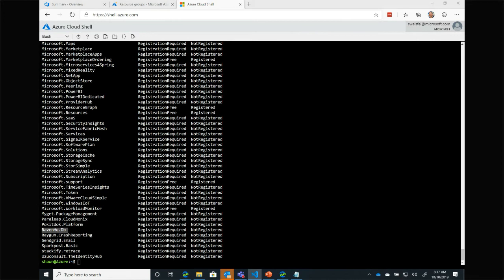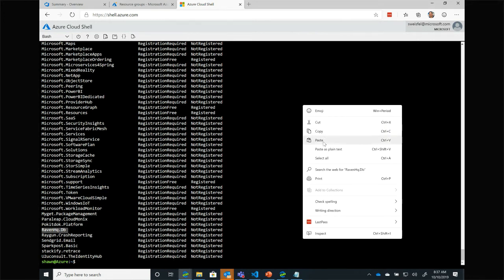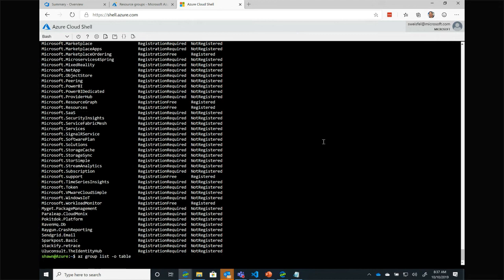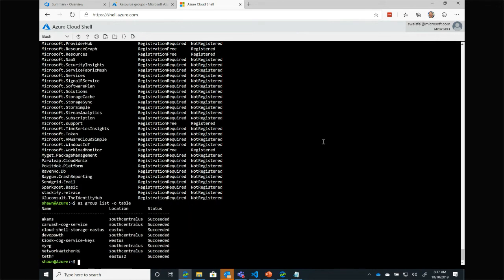I can also pull a list of all the resource groups that are available in my subscription. So let's go ahead and do that. So I executed az group list. I'll put that to a table. In here we can see all the resource groups. I have a number of them for a bunch of demos that I've been working on for a bunch of different things. I love the obligatory one named my RG. It's my resource group because I got to have my resource group.